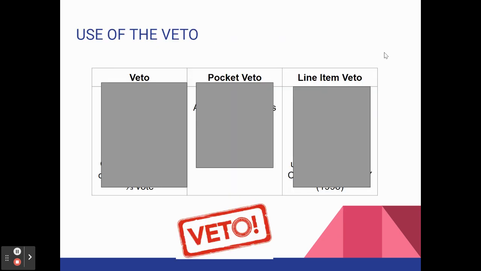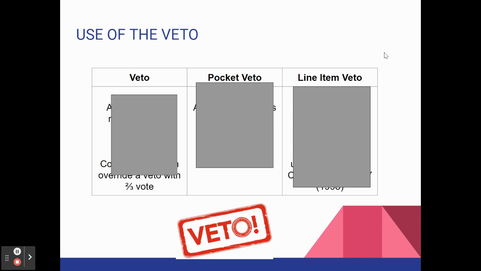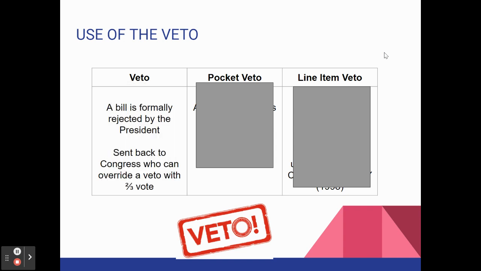If a president chooses not to sign a bill, he can veto it. So a veto simply is when a bill that is sent to him by Congress is formally rejected by the president. This can be sent back to Congress, and Congress can override the president's veto. It just takes a majority for Congress to approve the bill the first time. In order to pass a bill over a president's objection, it requires a larger number of Congress to agree, two-thirds this time. So that's a veto.